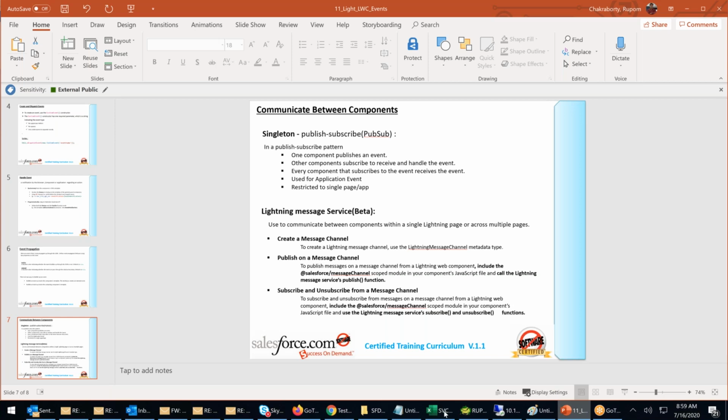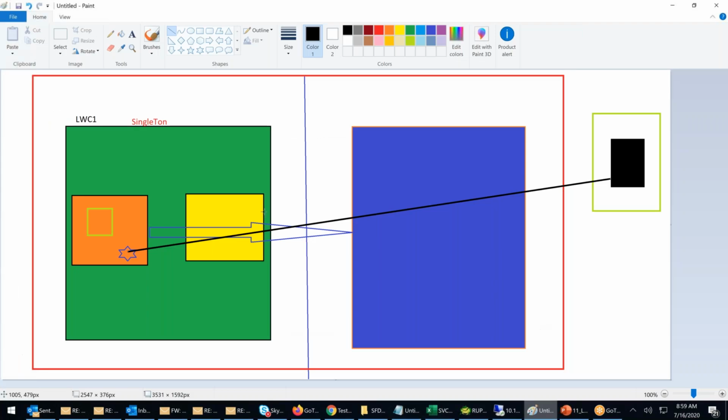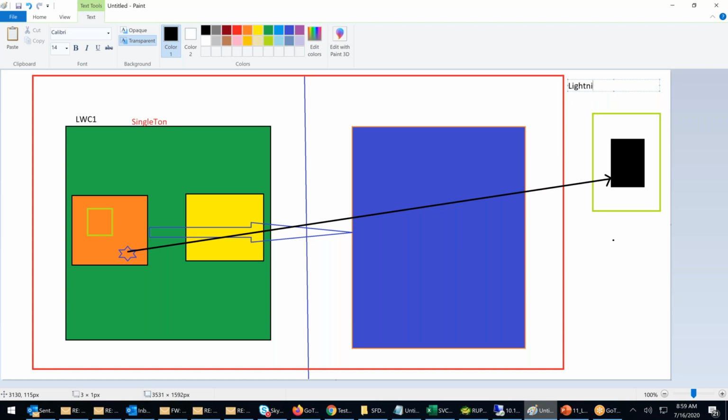Difference I'm talking about. Whatever this red line that I'm talking about, right? Communicating this, the black line, this is called lightning messaging service concept. What is a lightning messaging service? Events shared or listened or handled across the component, across an application is called lightning message service.